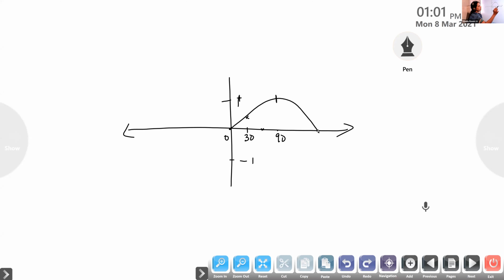Sine pi will become 0. From pi, in the third quadrant, it is negative. Then at 2 pi, again it will become 0. At 270, the value will be -1. So the sine curve you'll be getting is like this.